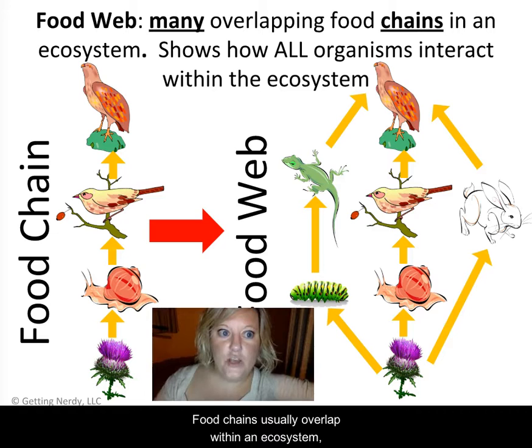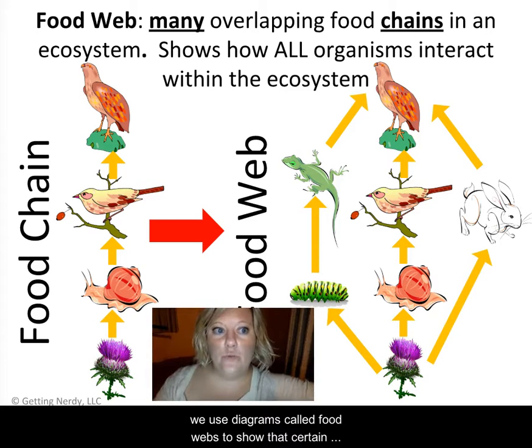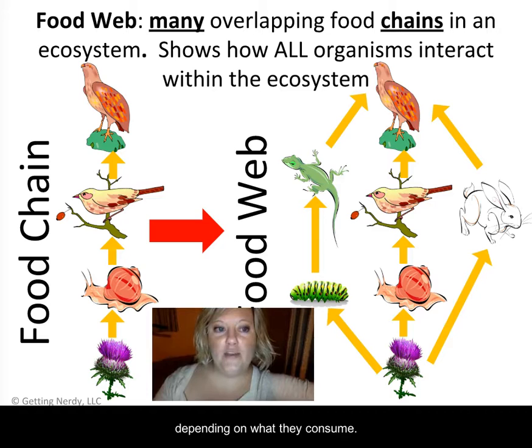Food chains usually overlap within an ecosystem. We use diagrams called food webs to show that certain organisms can occupy multiple trophic levels, depending on what they consume. Your fifth keyword is other.